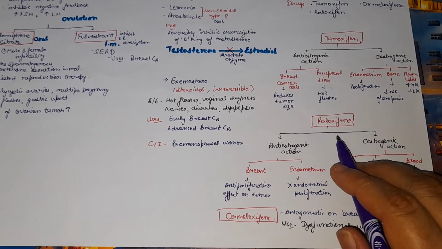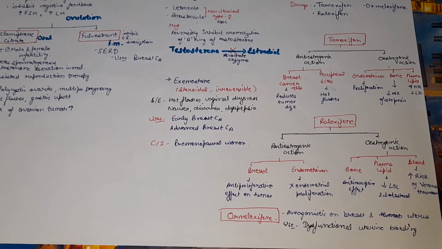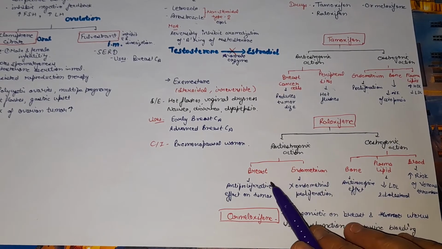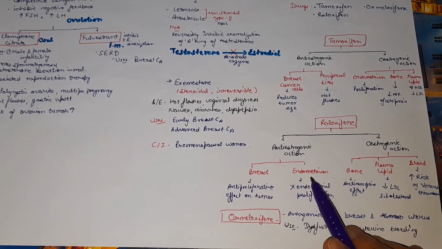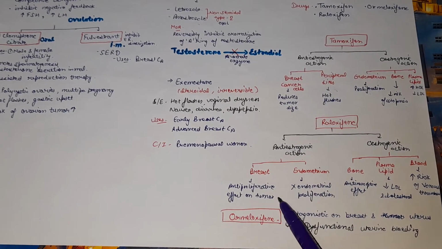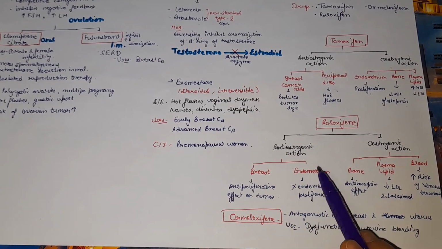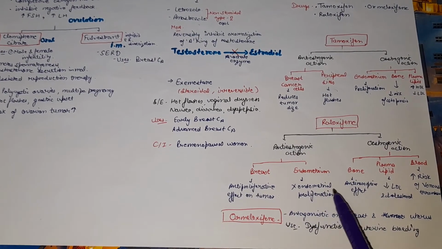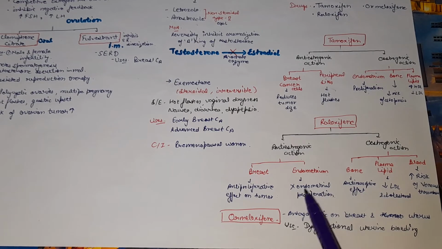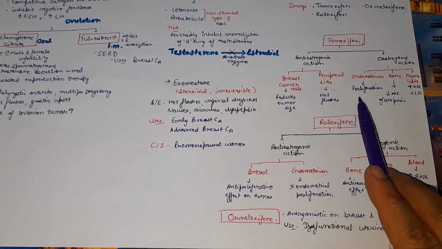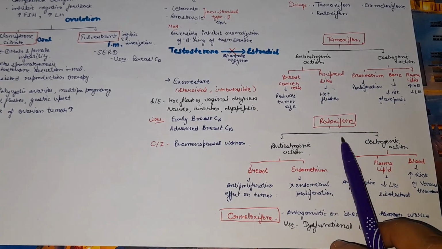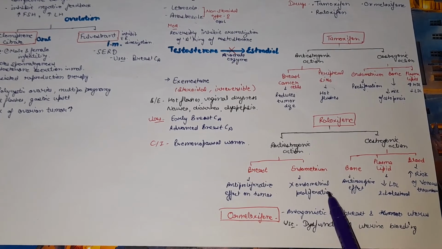Next we will talk about raloxifene. Raloxifene also shows antiestrogenic action and estrogenic action. Raloxifene has antiestrogenic action on breast and on endometrium. They don't show antiestrogenic effect on peripheral sites. On breast, they cause an anti-proliferation effect on tumor, so they decrease the tumor size, and they decrease endometrial proliferation. So raloxifene can be used in the treatment of endometriosis, but tamoxifen cannot be used in the treatment of endometriosis because it causes proliferation, and raloxifene inhibits endometrial proliferation.